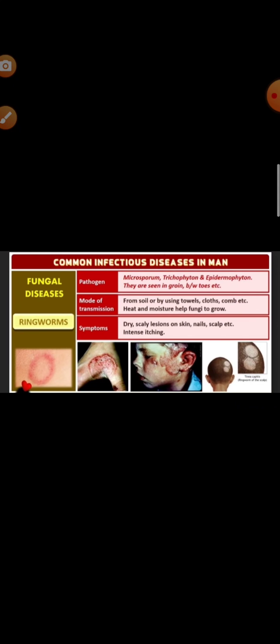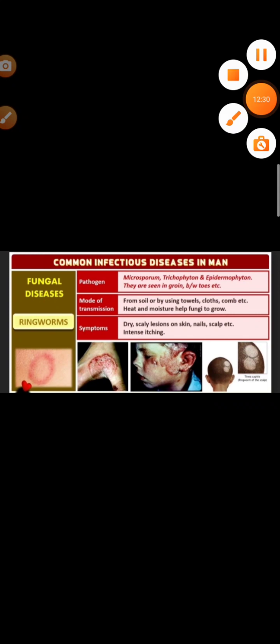Okay, one thing more you have to read here, from the viral diseases you have to know about dengue fever, because this is very prevalent nowadays. Dengue fever is caused by the flavivirus, and dengue is transmitted by the bite of a mosquito infected with one of the 4 dengue virus serotypes.